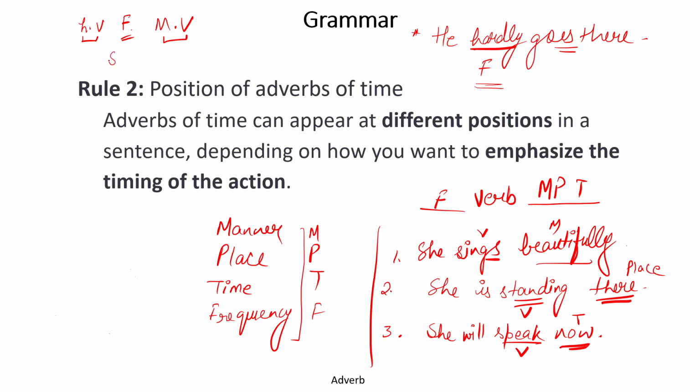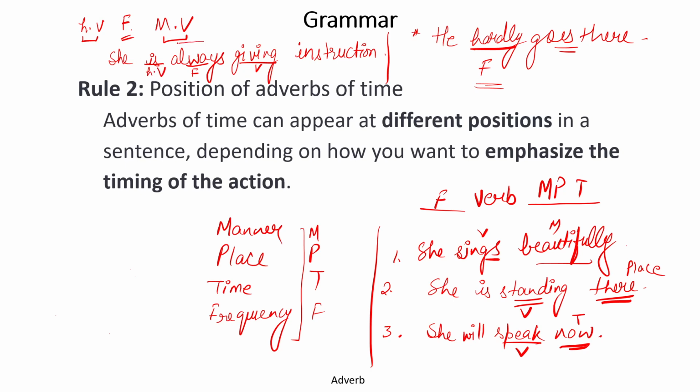Suppose I write, she is always giving instructions. Now, in this sentence, we see giving is a verb, always is a frequency adverb, and is is a helping verb.